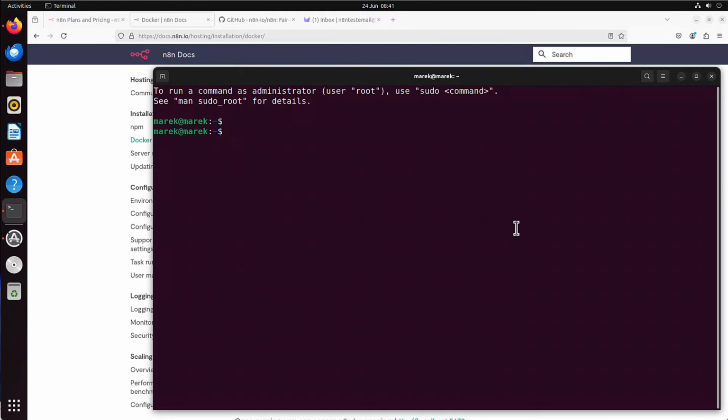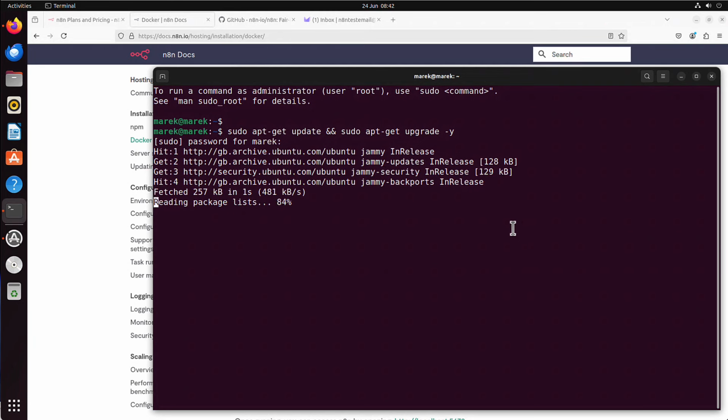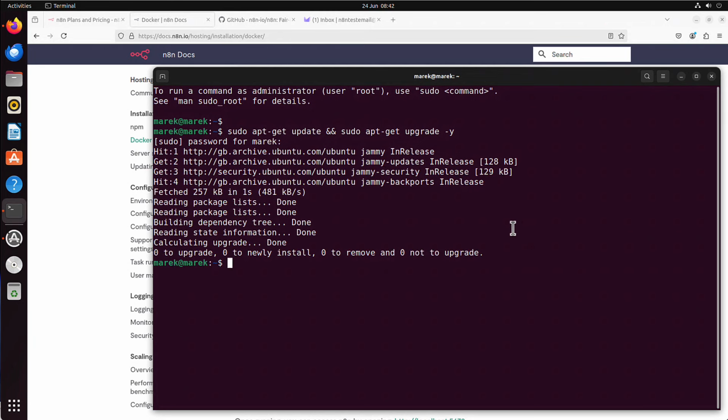But before I do, I run that command. It's a sudo apt-get update and sudo apt-get upgrade. And then I add -y. It's to simply answer yes to any questions that might come up during this process. So I press enter, and it's sudo password. And that command is not Docker related, but you should always run it to have your system up to date before you do anything.